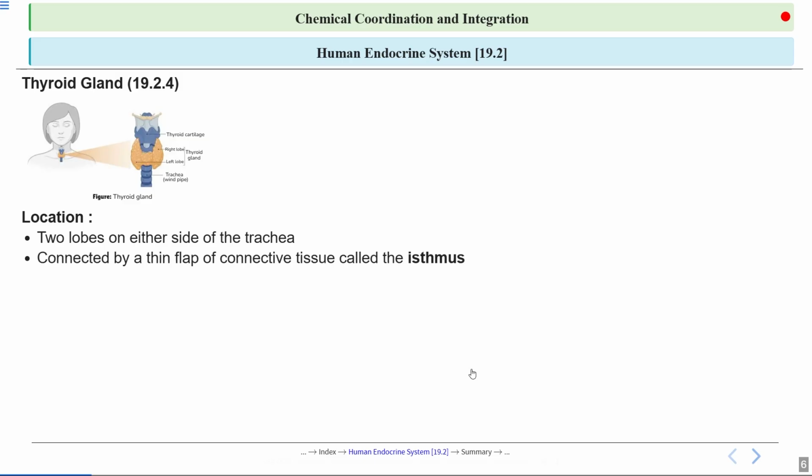The thyroid gland is connected to the trachea by a thin flap of connective tissue called the isthmus, which helps keep the gland in place and ensures it functions properly during breathing as well as swallowing. Let's talk about composition.